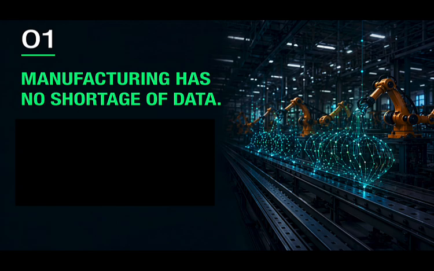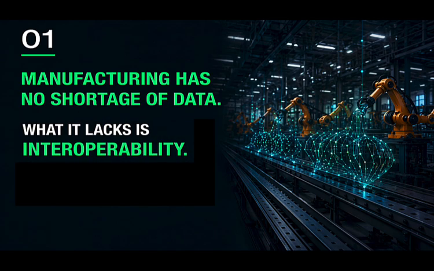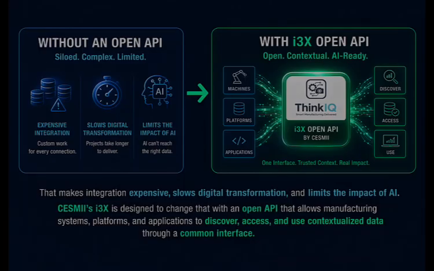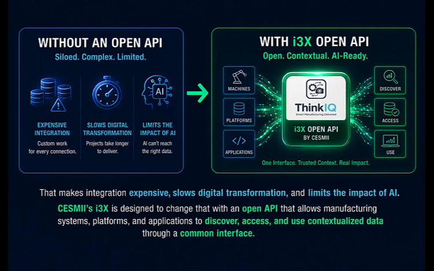Manufacturing has no shortage of data. What it lacks is interoperability. Across the plant, critical information is still trapped in disconnected systems, inconsistent models, and vendor-specific interfaces. This makes integration expensive, it slows down digital transformation, and it limits the impact of AI.